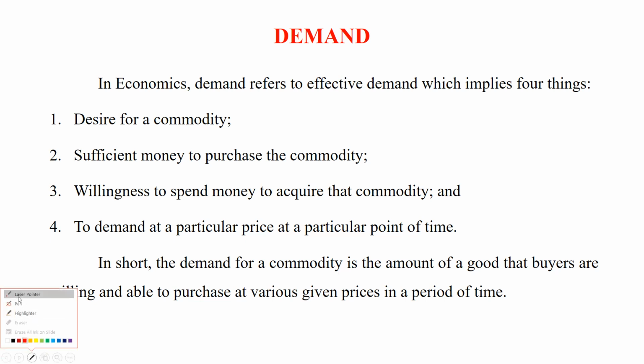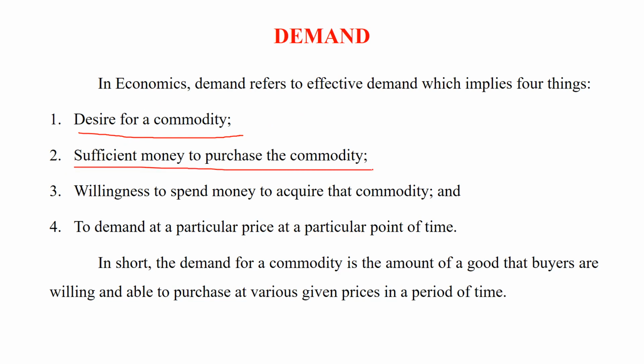Demand means four things should be fulfilled. Number one, you must have desire for a commodity. You must have that desire. I should want that commodity. Second fulfillment criterion is sufficient money to purchase the commodity. You must have sufficient money to purchase that commodity.